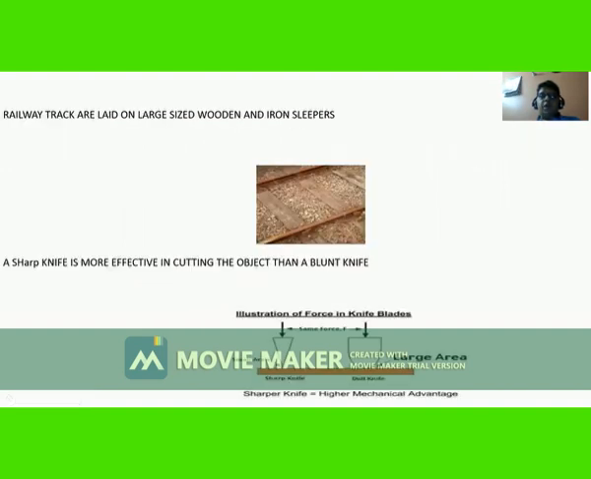Some applications of pressure. Railway tracks are laid on large size wooden and iron sleepers.